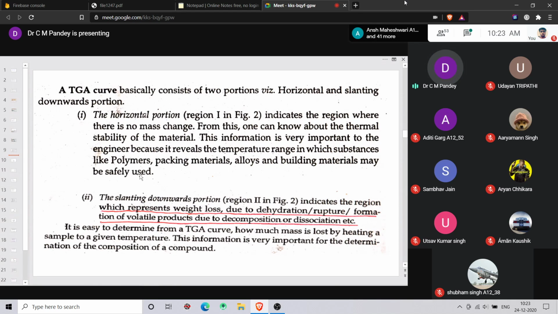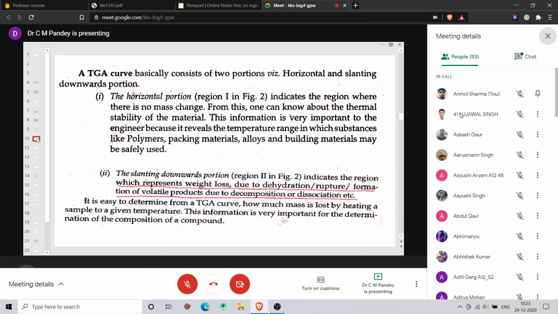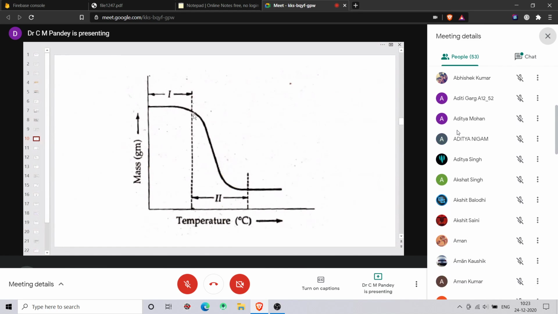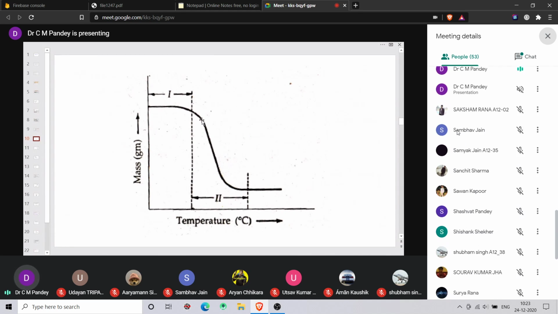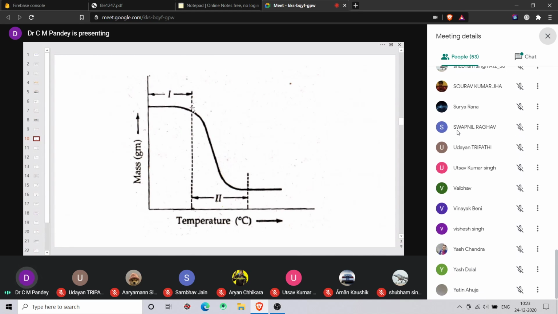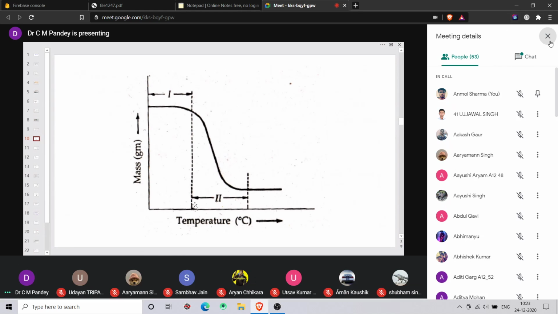Suppose you want to know about the stability of the polymer. Then you will put it for a TG analysis, and you will see that after a certain temperature, for example, after 50 degrees centigrade, it will start melting. So you can see that after 50 degrees, there will be a downfall in the curve. So you can say that the material is stable up to 50 degrees centigrade. Clear, everyone?